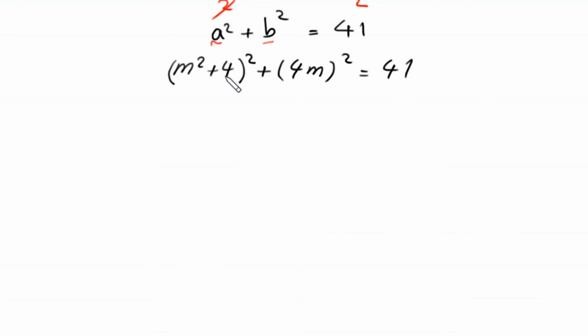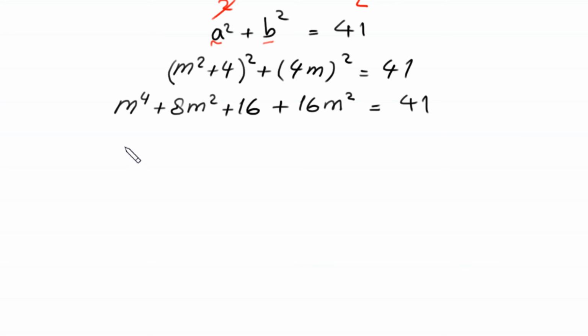Now (m^2 + 4)^2 will become m^4 + 8m^2 + 16, plus this (4m)^2 will become 16m^2, is equal to 41. Next, m^4, this 8m^2 + 16m^2 will become plus 24m^2 + 16. Move this 41 to the left-hand side, this will become negative 41 is equal to 0.